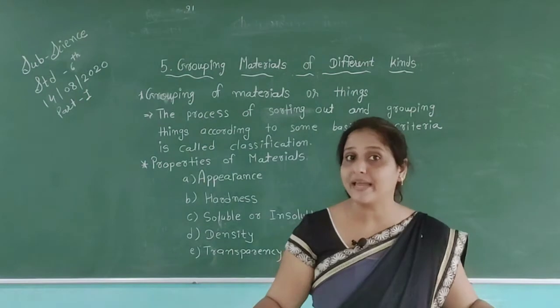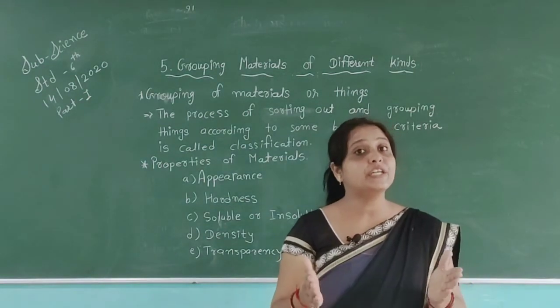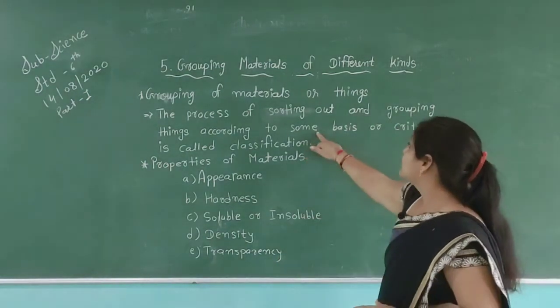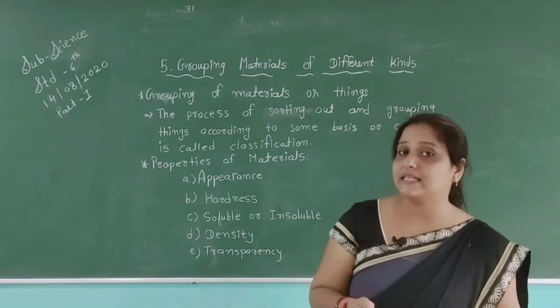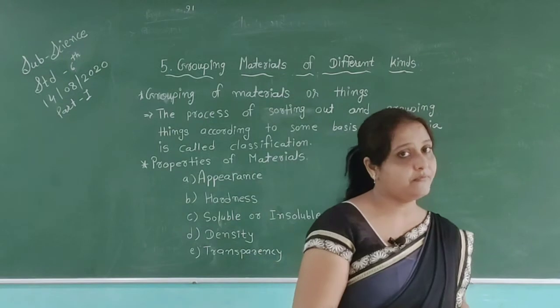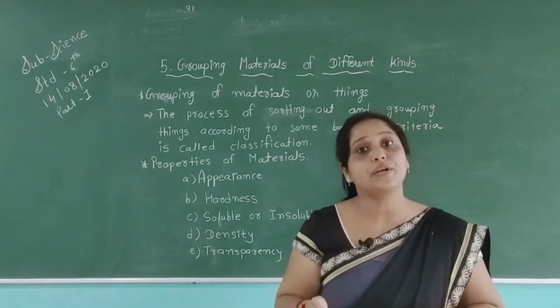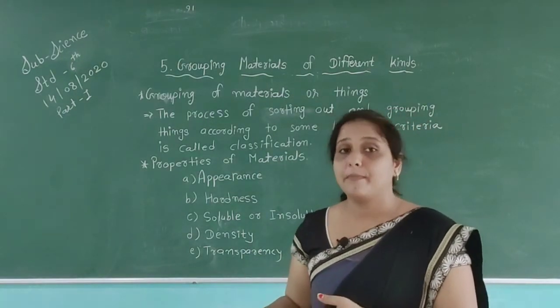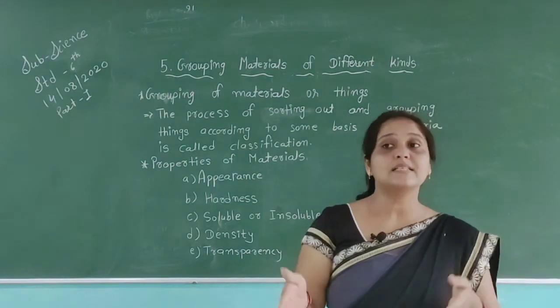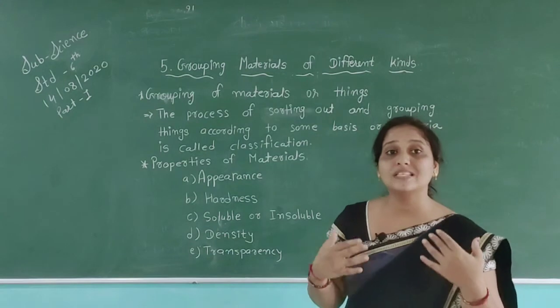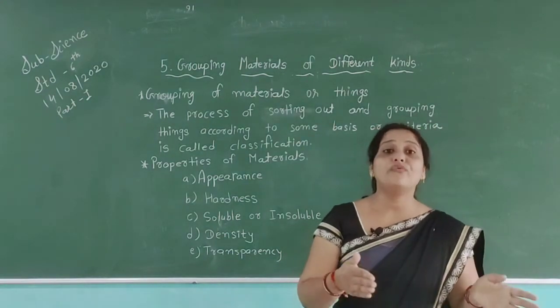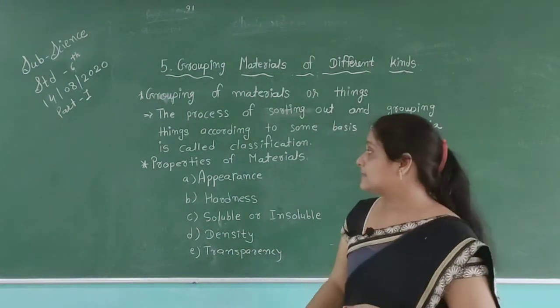Now they are grouped according to some basis or criteria. For example, we have oranges and apples, so we keep them in fruits, and if we have potatoes and tomatoes, then we keep them in vegetables. Using this example we can understand how we sort things and how we group these things.